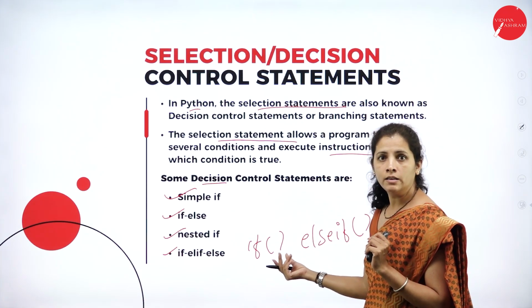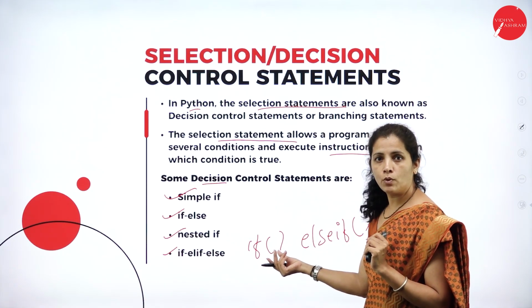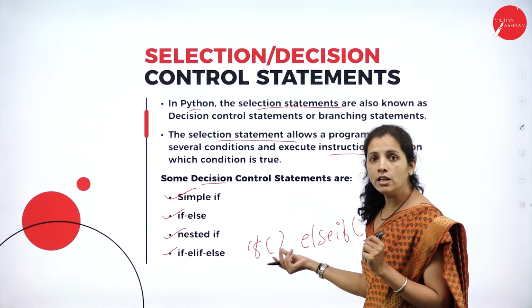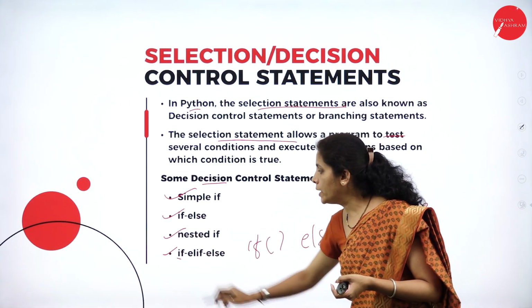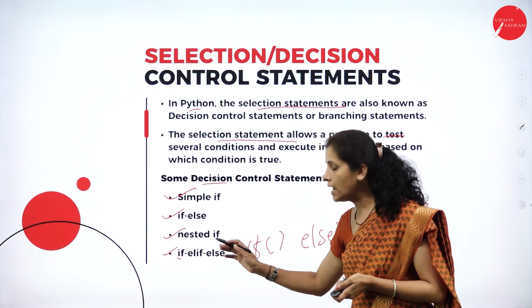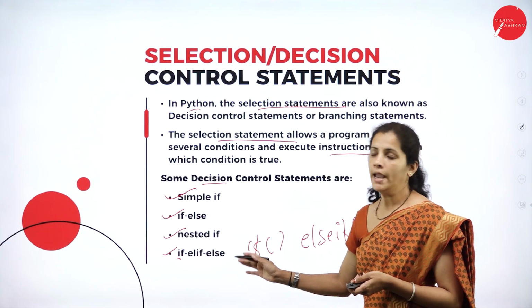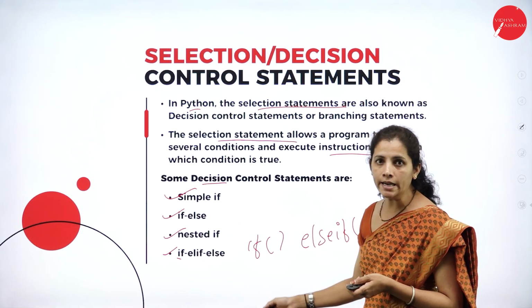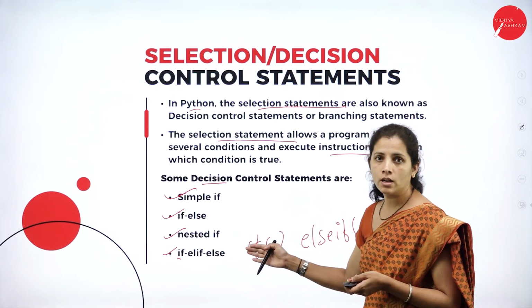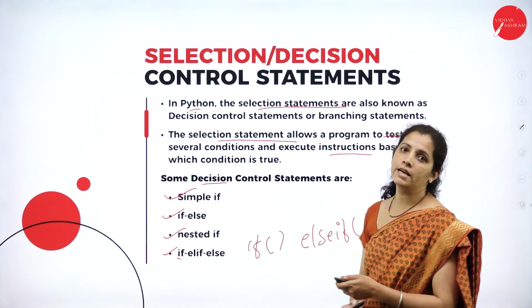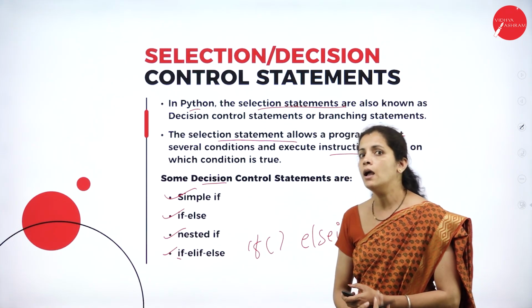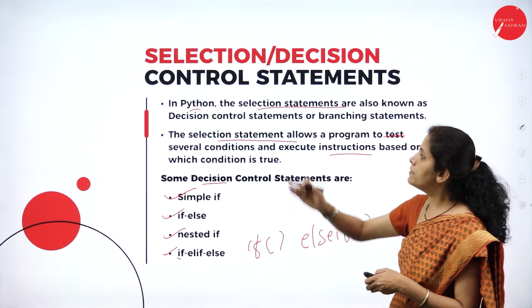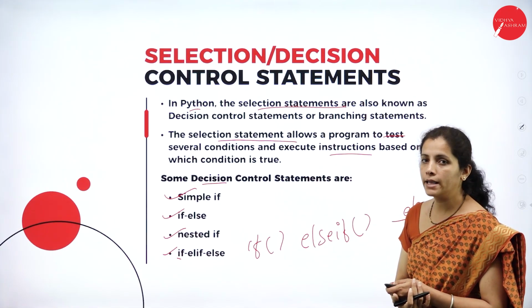We had this in our C program, in our Java, and in our .NET, but the same thing is replaced with if else. Anyway, dear students, we studied these four types of control statements in our C programming as well as Java. Similarly, once again, we are going to study them in our Python.